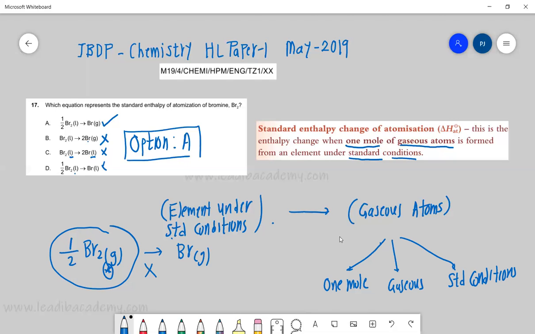Otherwise, these options are typically overlapping and confusing, and that's why students find it really challenging. But if you stick to the basic definitions, you will not go wrong.